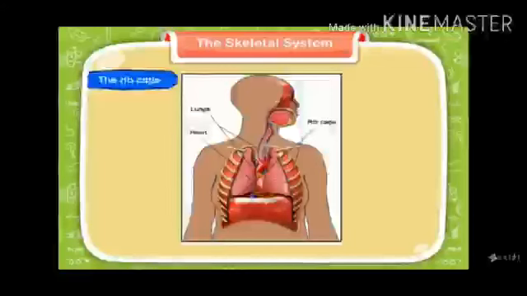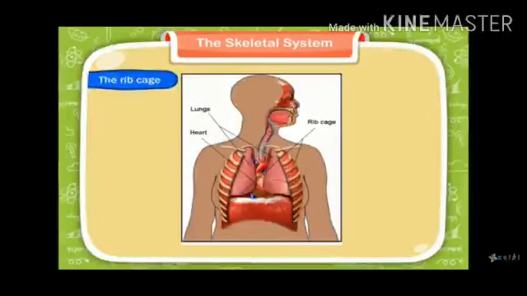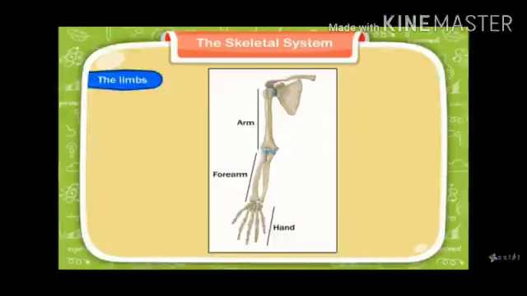Our rib cage protects our internal organs like lungs and heart. Lungs and heart are very delicate organs, and our skull, which consists of bones, protects our brain. Brain is also a very delicate organ. Then limbs.